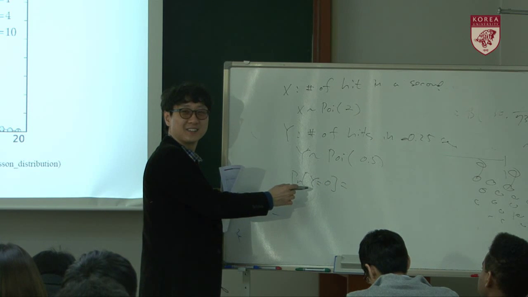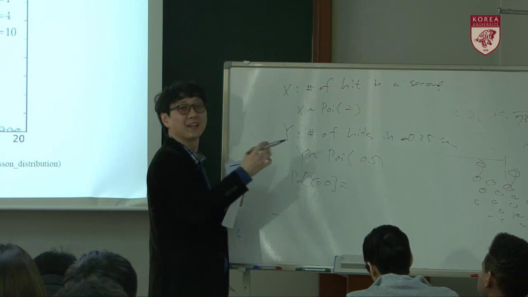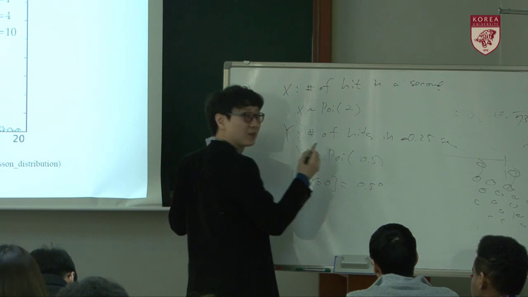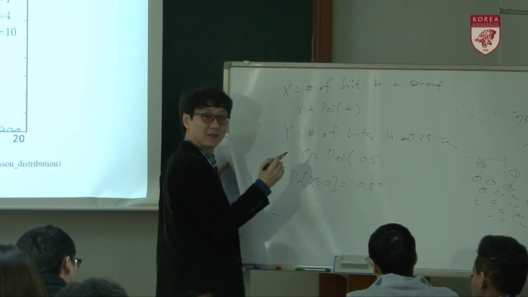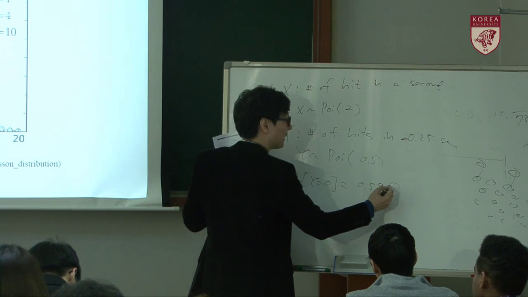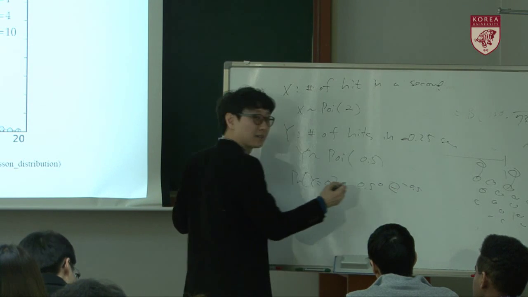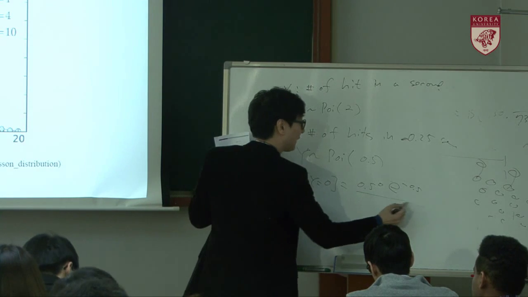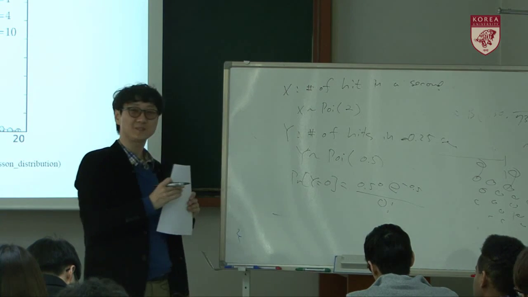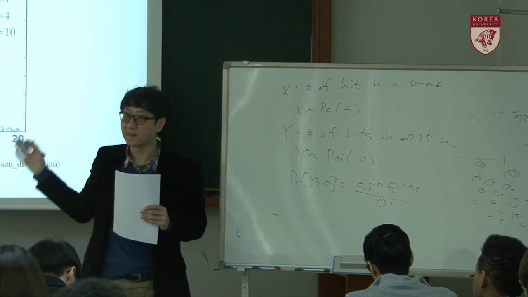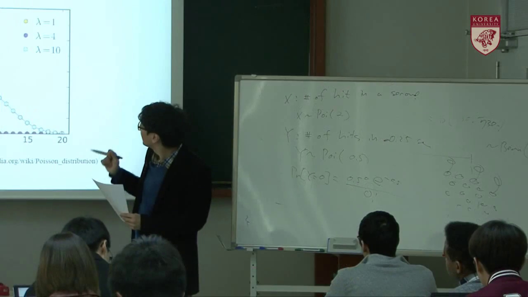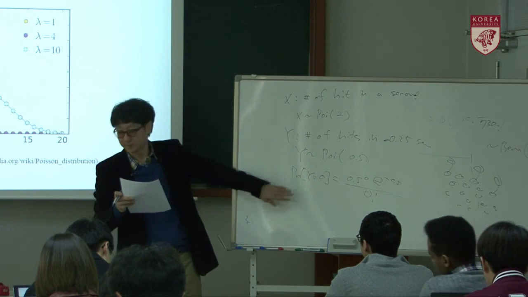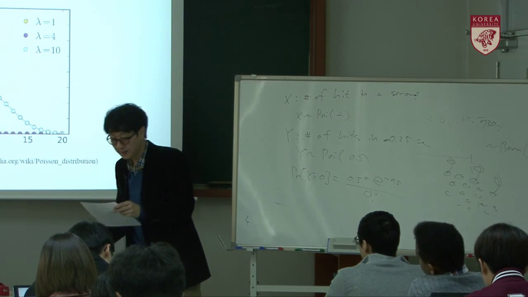It is 0.5 to the 0, e to the minus 0.5, divided by 0 factorial, according to the PMF. Good job. The first probability, that there is no hit, is given in this way. Alright?